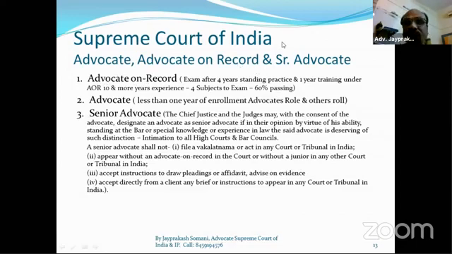When you visit the Supreme Court campus, you will find 2 bar associations there. One is the Supreme Court Bar Association. Any lawyer of India can get membership of the Supreme Court Bar Association. The other is SCORA, the Supreme Court Advocates on Record Association, which is restricted only to AORs.